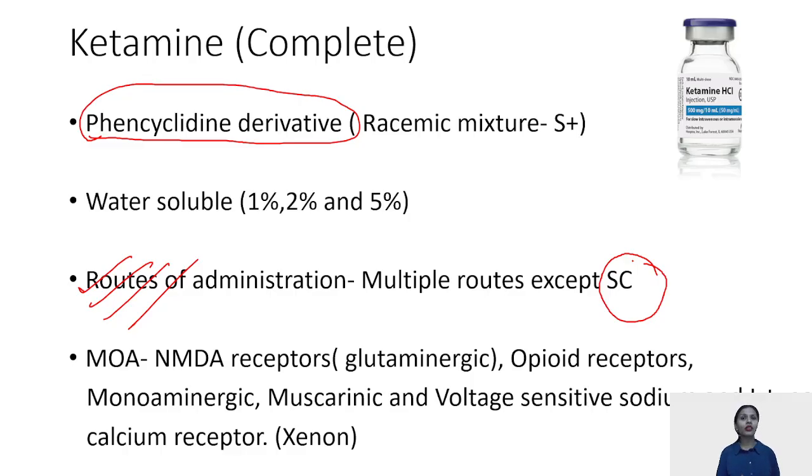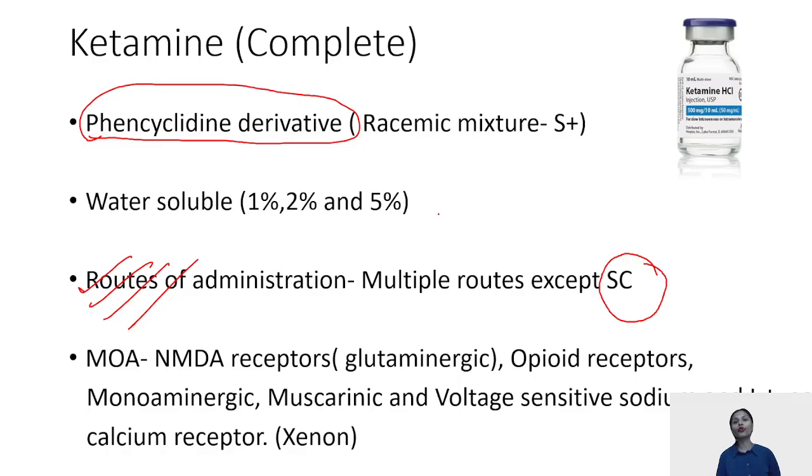Mechanism of action is through NMDA receptors. The rest three are through GABA. This is through NMDA receptors. It decreases the activity not only of NMDA receptors but also of opioid receptors and voltage sensitive sodium and L type calcium channels.